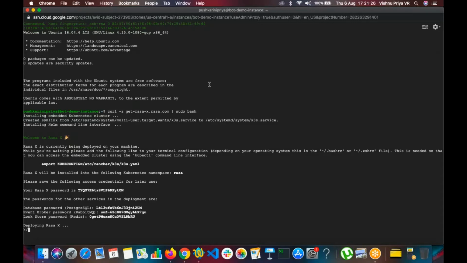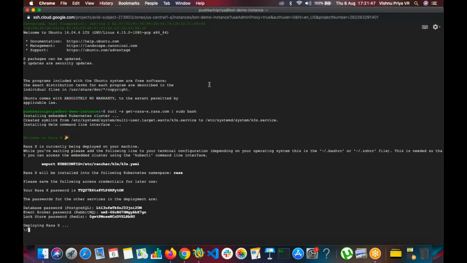Hi, Vishnupriya. Hi. The question is, I have used the Rasa framework for developing a first chatbot through a course, and I would like to know what is the difference between this RasaX and the typical Rasa framework. Okay.